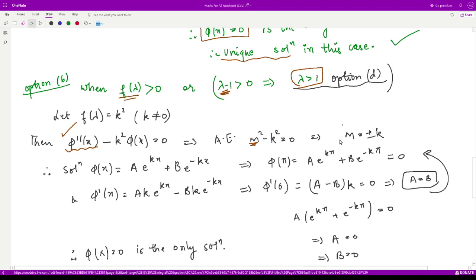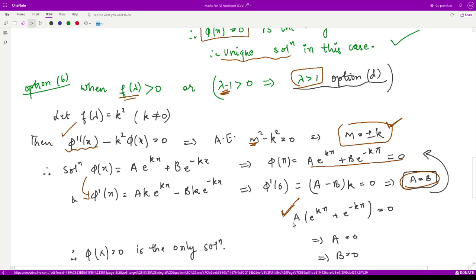And then you calculate the value of m, and the solution corresponding to two distinct real values is of this form: some constant into e to the power kx plus some other constant into e to the power minus kx, whatever the roots that we obtained of the auxiliary equation. So now we can take its derivative, simple, and we can apply the conditions. Phi of pi is equal to 0 gives us this condition, and phi dash of 0 is equal to 0 gives us a is equal to b. When you put a is equal to b into this equation, you will have something like this.